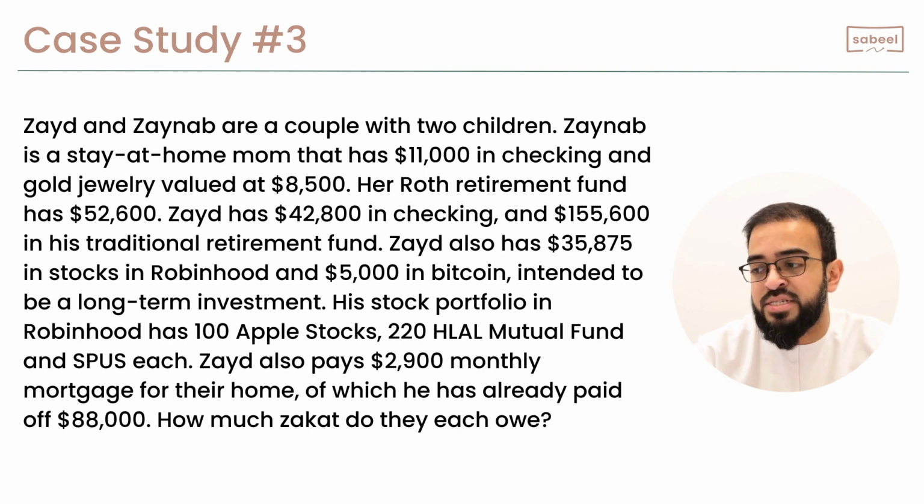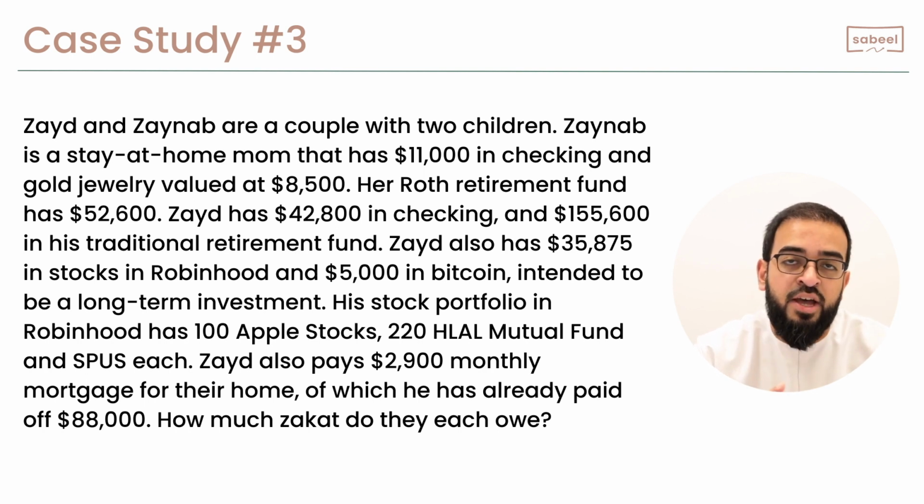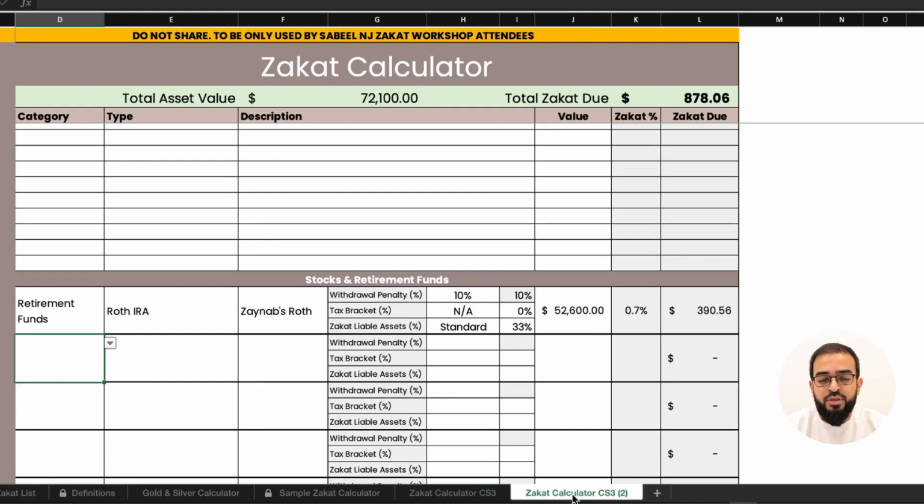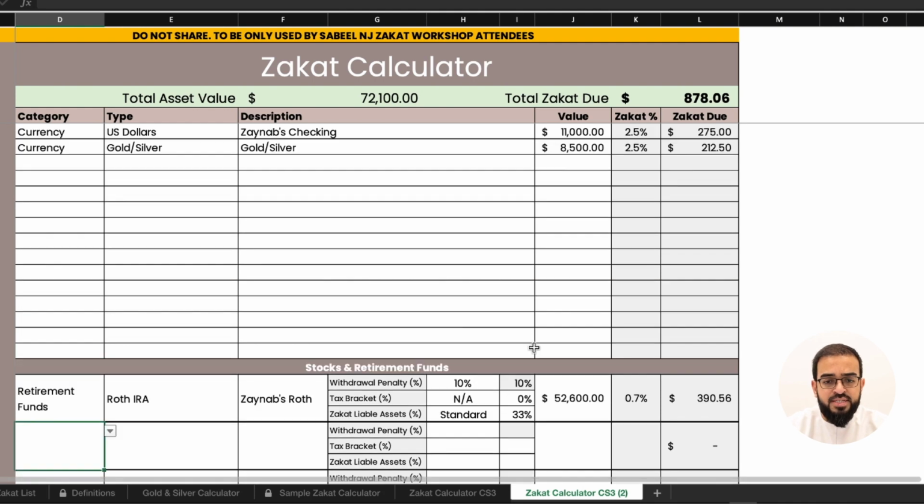But again, because their cases are presented together, we'll have to split out their case, as they're both responsible for their own individual zakat. We'll start off with Zainab's zakat. So Zainab has $11,000 in her checking account and $8,500 that is the value of her gold and silver. Her Roth IRA has $52,600.